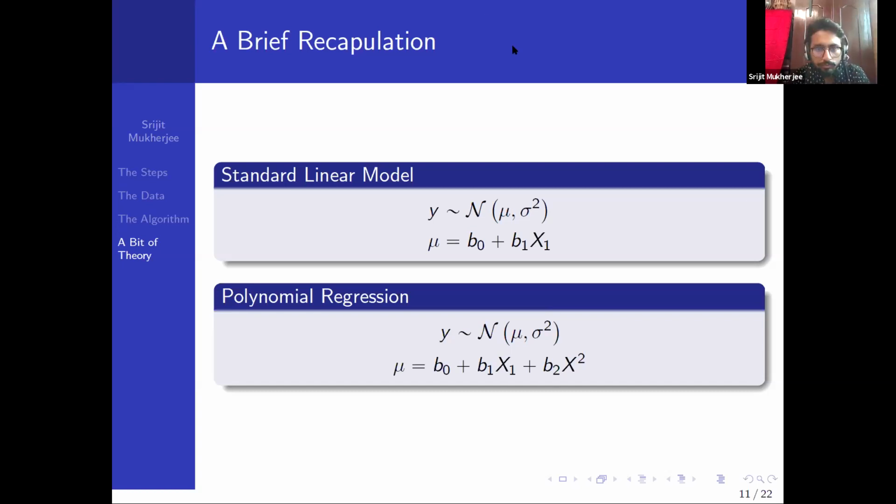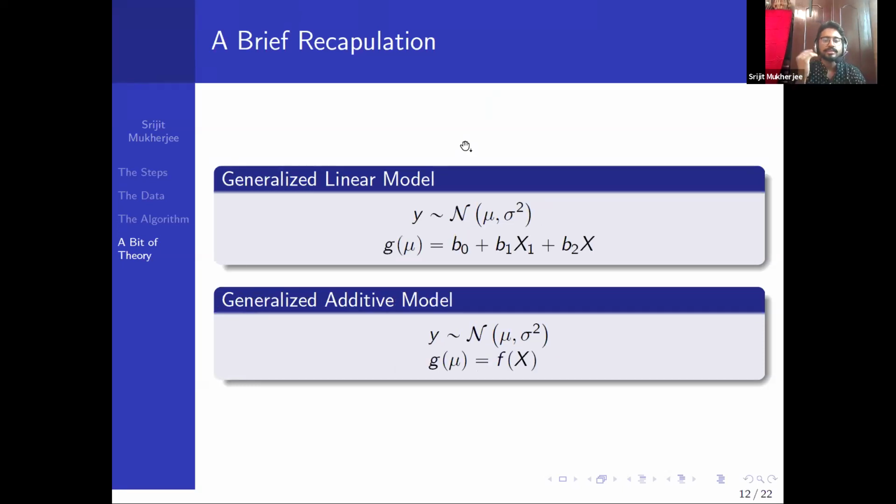In the generalized linear model, we give a bit more freedom by using a link function g of mu. It's best when g is a bijective function so that we can take the inverse easily. So g of mu is equal to b naught plus b1 x1 plus b2 x2. That's the generalized linear model part.